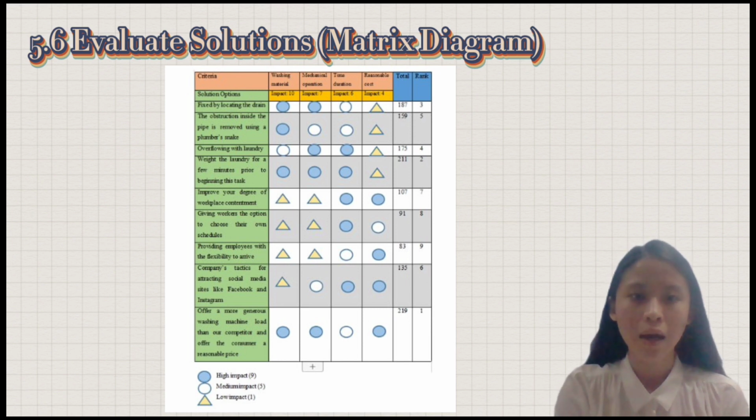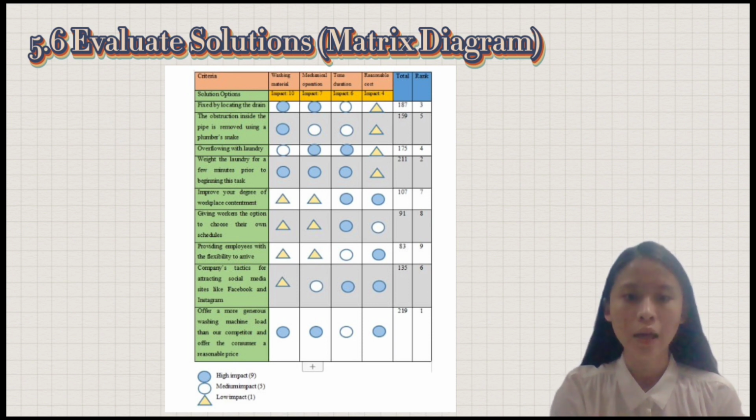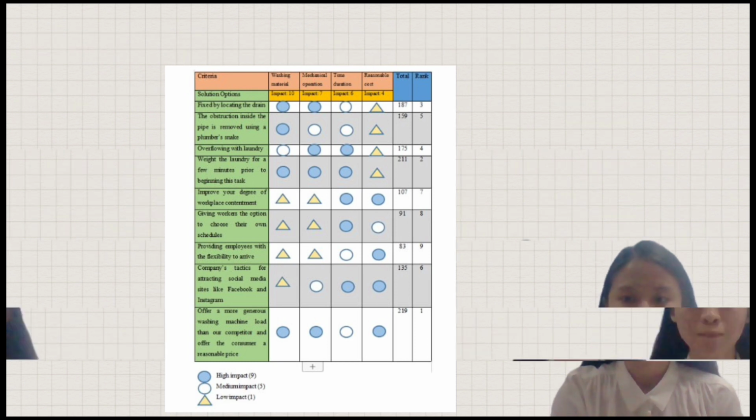After completing and counting for the matrix diagram, there is one highest ranking solution, which has the highest mark of 219. The solution is to offer a more generous washing machine lot than our competitor and offer the consumer a reasonable price. This solution option must be solved first since it has the highest ranking among the overall 9 solution options. If these options are implemented, the company's process will significantly improve.